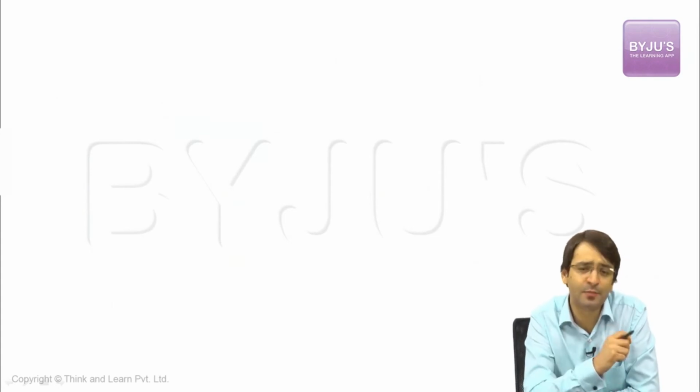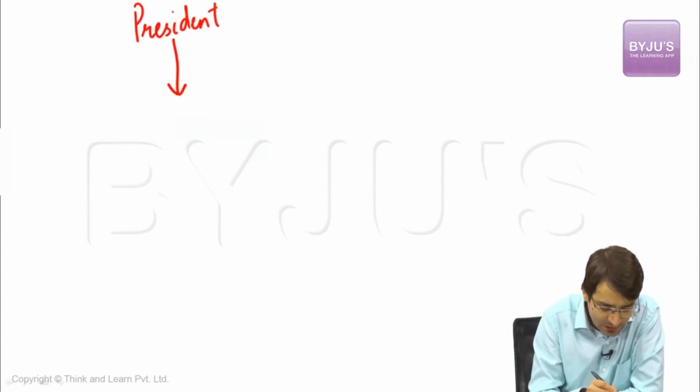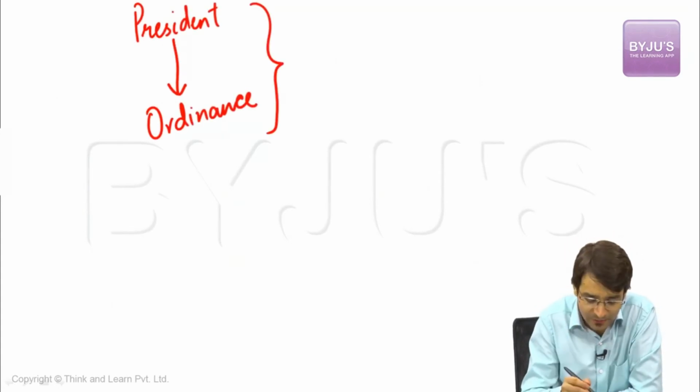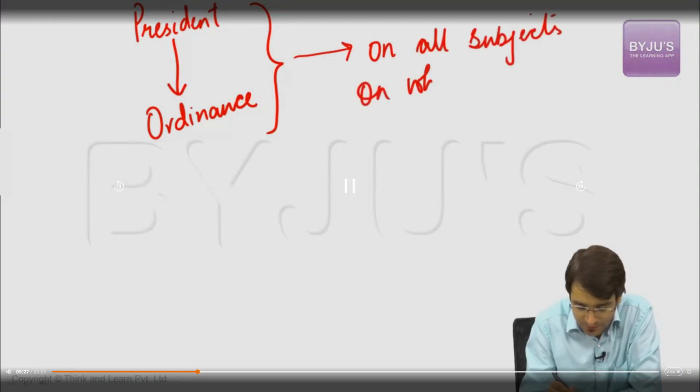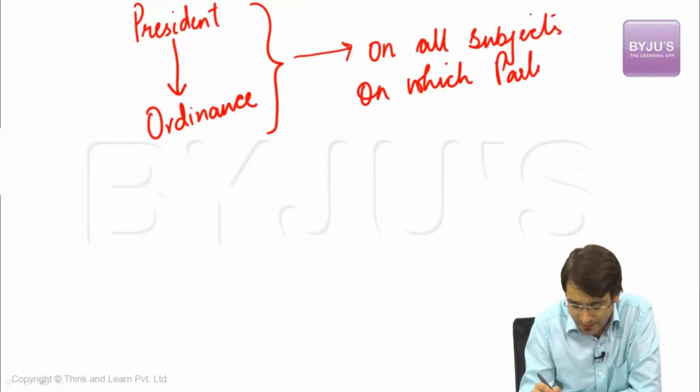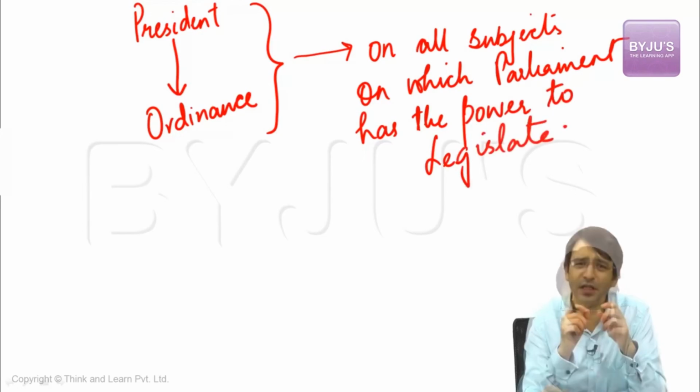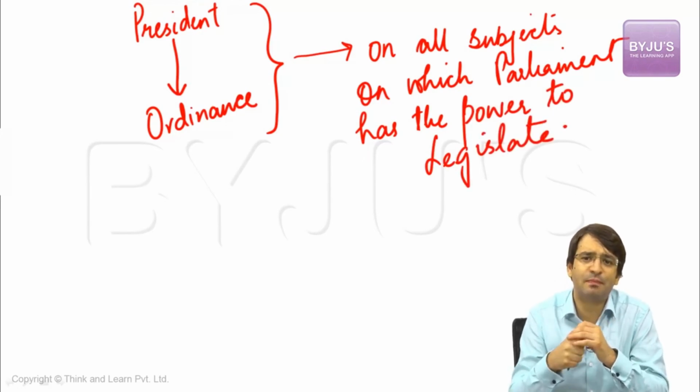There's also another important statement here. The power of the president to promulgate an ordinance. On which subjects can he promulgate an ordinance? On all subjects on which the Indian Parliament has the power to legislate. That means what are we talking about? Ordinance. The most important legislative power available to the President of India.